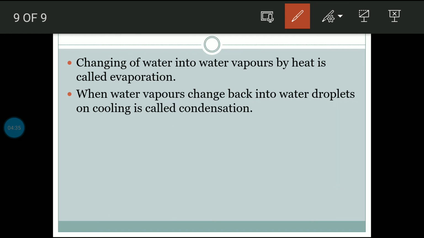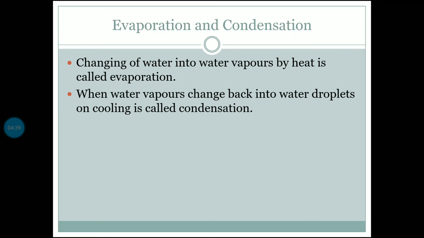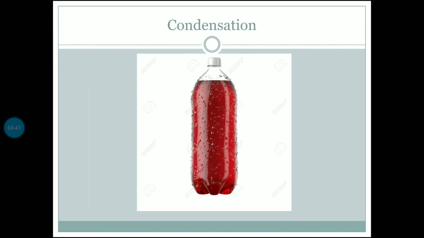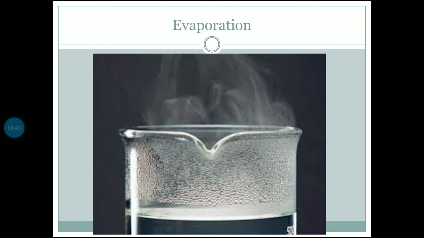Evaporation is a process that is helpful in completely drying clothes, that is, wet clothes which you hang out in an open area. The heat of the sun completely evaporates the wetness present in them.